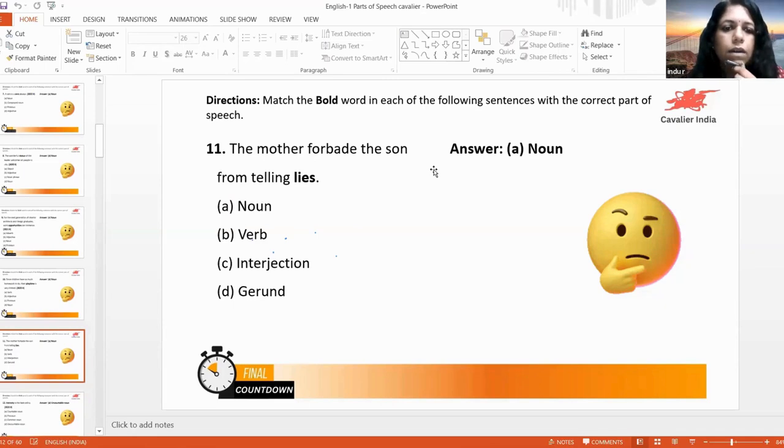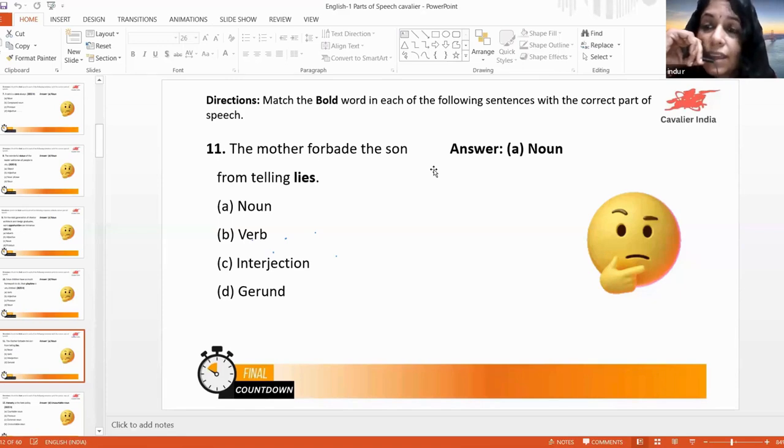Here, mother is the subject or the noun here. So what is forbade? When the subject has come, what is the next? Verb. Mother is the subject. Verb is forbade. So son will be the object here. Okay, from doing something.